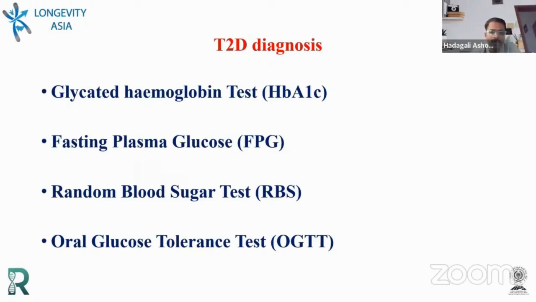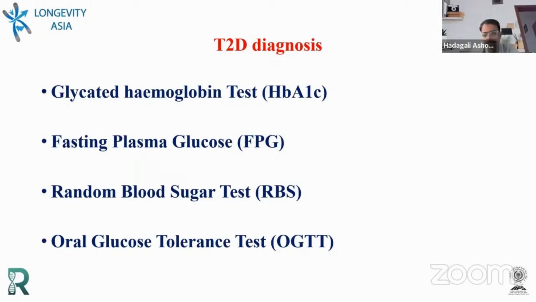We have a set of standards. When we say the individual is healthy, their glucose level needs to be in a certain range. When we call them pre-diabetic, there is a set of standards; we need to have the glucose level in that range. When we declare they are diabetic, their range is also known to us. So WHO, the International Diabetes Federation (IDF), the American Diabetes Association, and various other organizations have given sets of ranges for each state, whether diabetic, pre-diabetic or healthy.